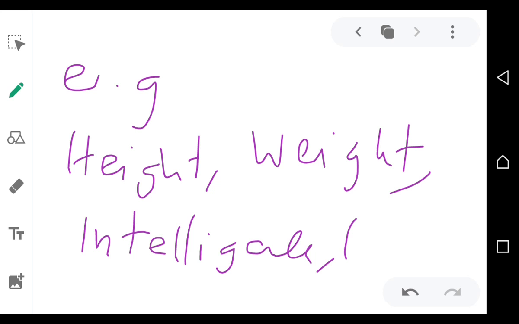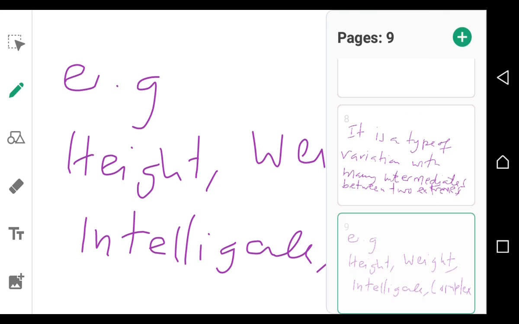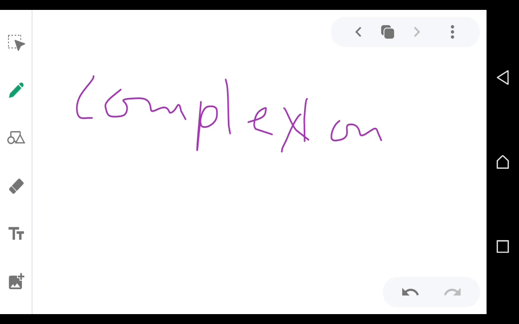Also complexion. We don't all have the same complexion. Complexion is part of continuous variation. There are many intermediates in complexion. Others are dark, others are darker, others are darkest. I think you understand what I'm trying to say. Others are light, others are lighter, others are lightest, others are a bit light.